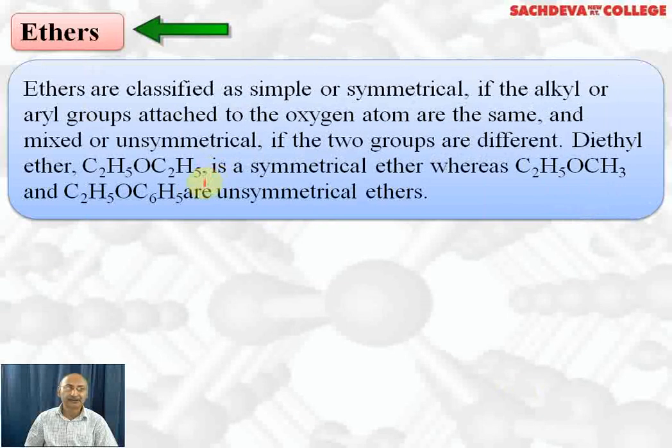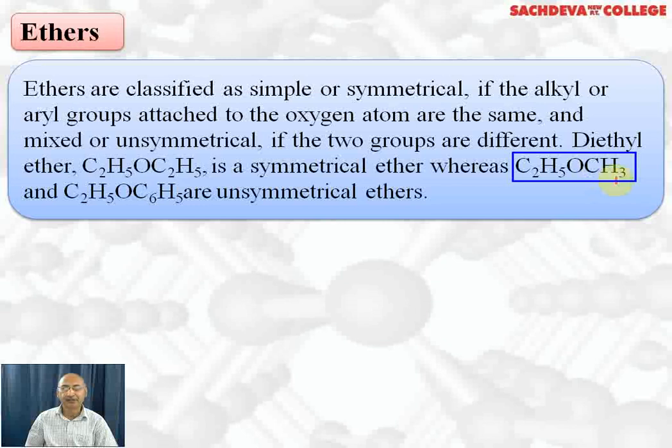Next we are taking ethers. Ethers can be classified into two types. First is symmetrical, another is unsymmetrical. In symmetrical ethers, there are two alkyl groups attached to the oxygen atom. The same alkyl group should be attached. Diethyl ether is the example of symmetrical ether. IUPAC name is ethoxyethane. Whereas this is unsymmetrical ether because both the alkyl groups are different.